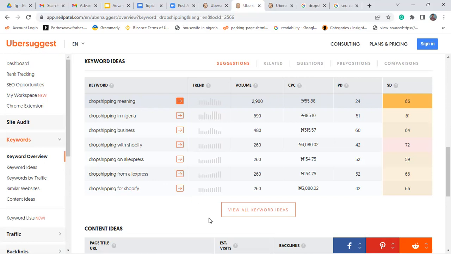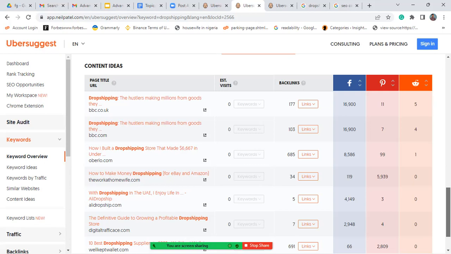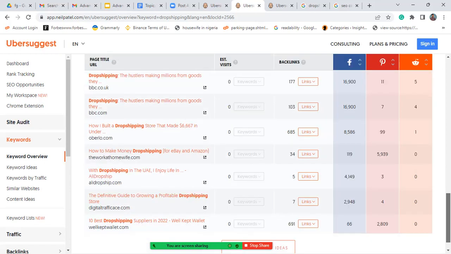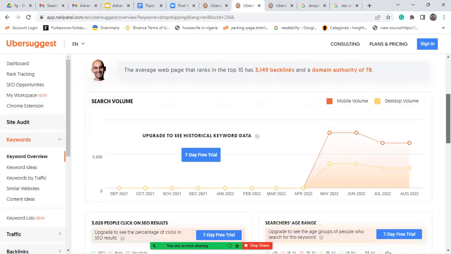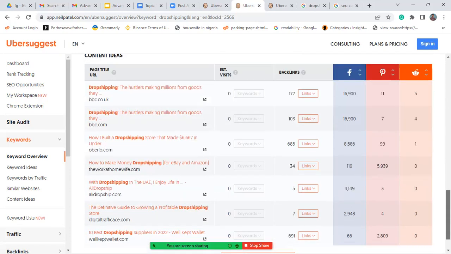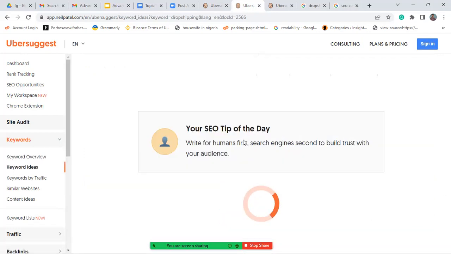You can click on view all keyword ideas, and you can also spy on websites that are already ranking. You may want to know what's up with the existing websites that have already published articles on this. You remember that we talked about SEO difficulty, so you need to know who your competitors are. You can spy on the articles to look at their quality, how great they are, and see how you can make yours better, use another angle and the likes. Now I'm going to click view all keyword ideas.